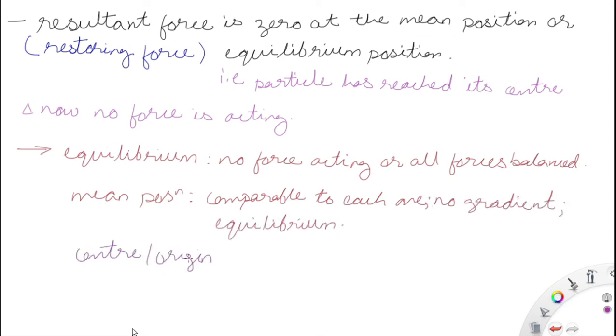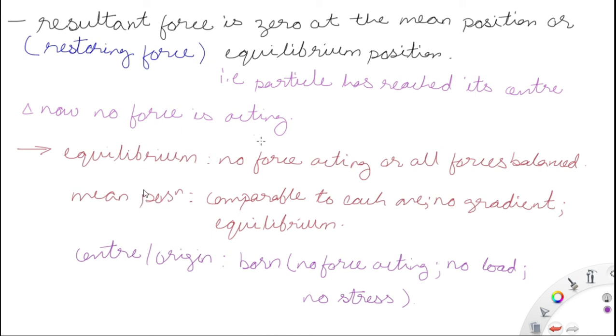Now the definition of equilibrium, mean position and center. Equilibrium means no force acting, or forces balanced. So either no force is acting, or all the forces that are acting are balanced. In that case equilibrium happens, and that's why the point is known as the equilibrium position, because it is at equilibrium.